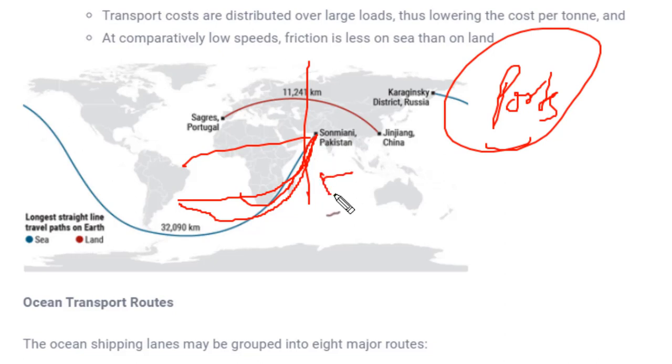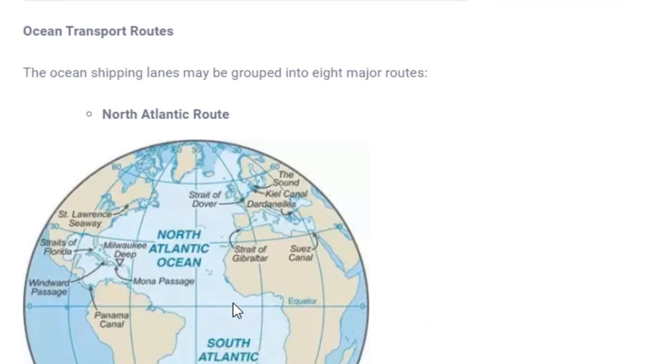In water bodies, all kinds of ships move, and these ships have to be parked somewhere so that goods and whatever has to be transported can be loaded and unloaded from the ships. Fine. So these ports are very important, and they carry the major infrastructure cost. Apart from the port, the ship is the other cost, and this saves lots of transportation cost. Fine. Now let's see what the major routes available are.